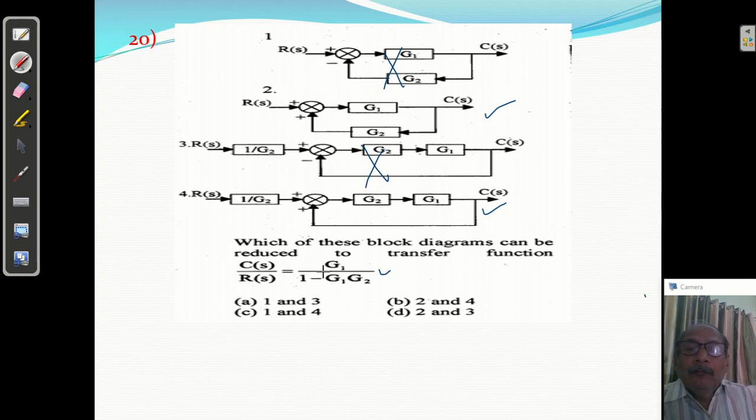So 1 and without doing anything, anyway we will find it. What will be its transfer function? G1 upon 1 plus G1 G2. So we want, sorry, a negative feedback. Something is wrong. Positive. I want this, no?